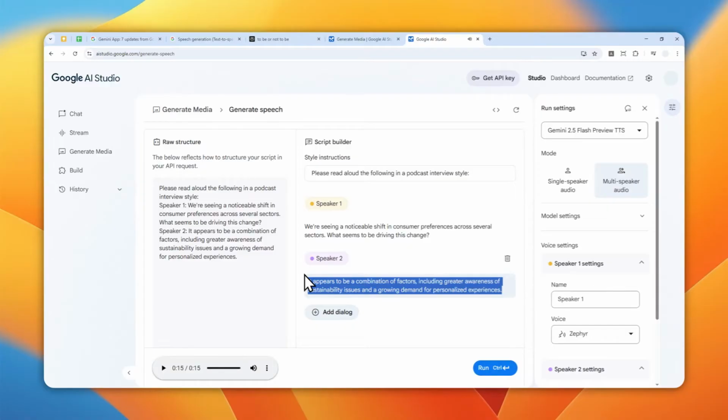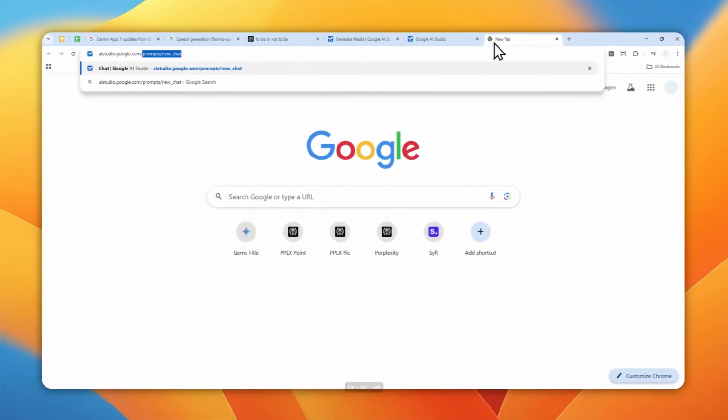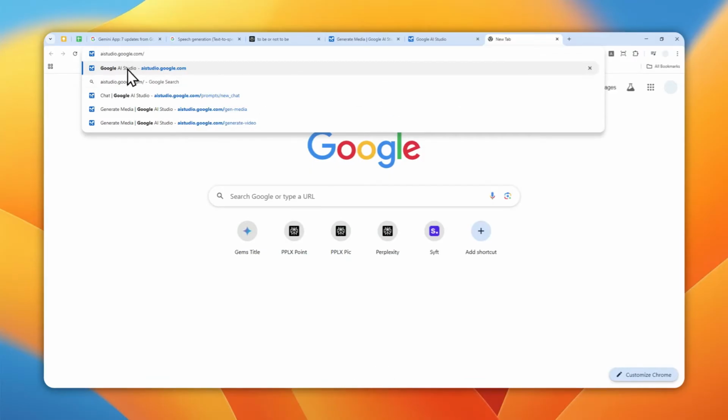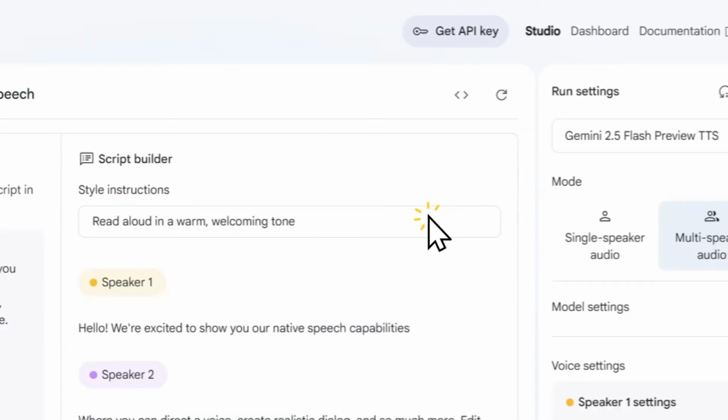experiences. So these are created using the new speech generation from Google, and of course you can access this tool completely for free. So first, let's go to aistudio.google.com. This is the website that lets you try various tools from Google without paying anything. And after that, navigate to generate audio and then click Gemini speech generation.